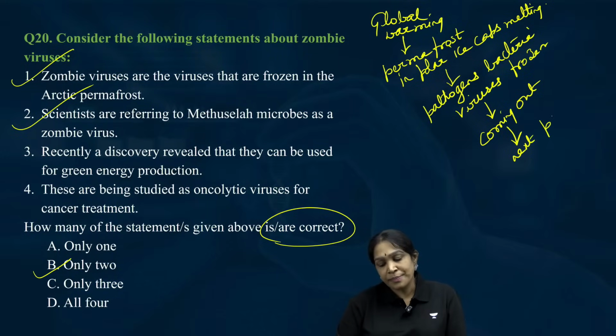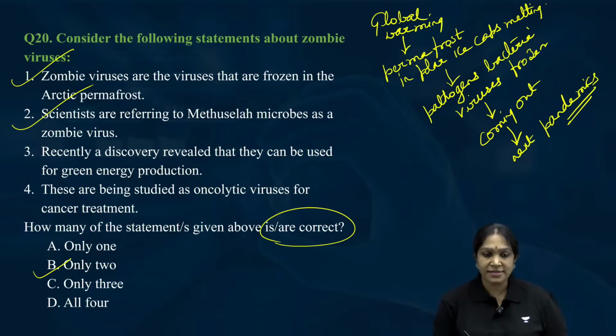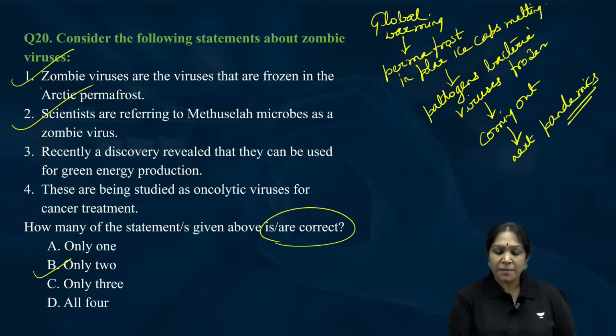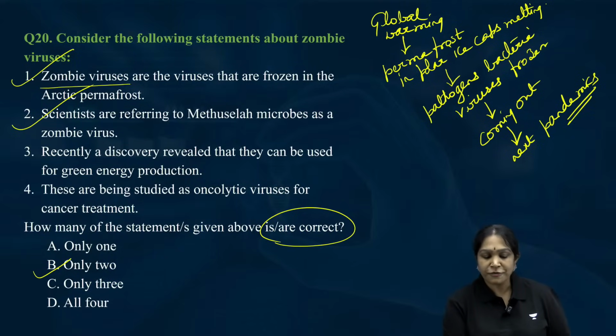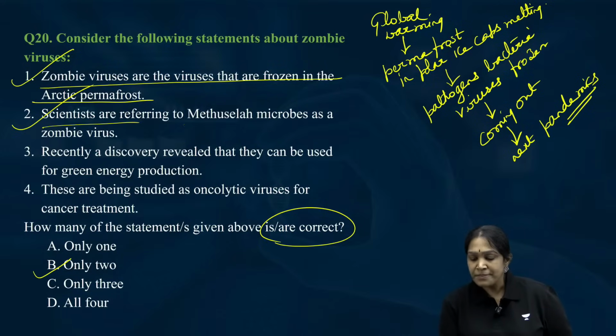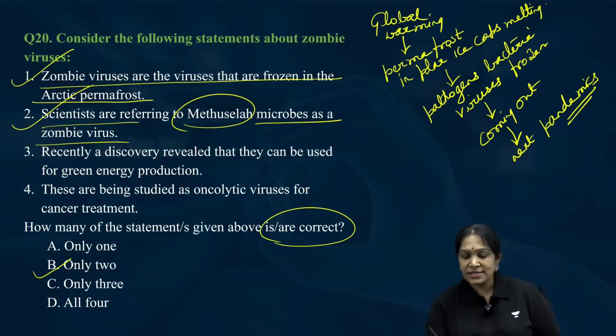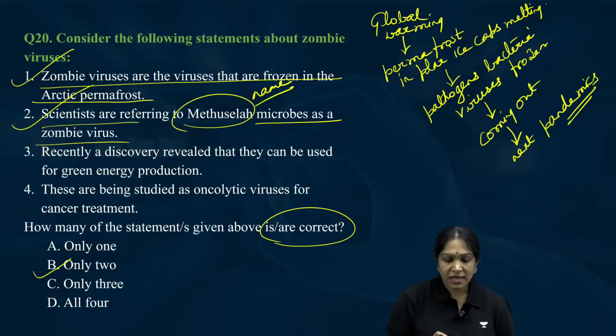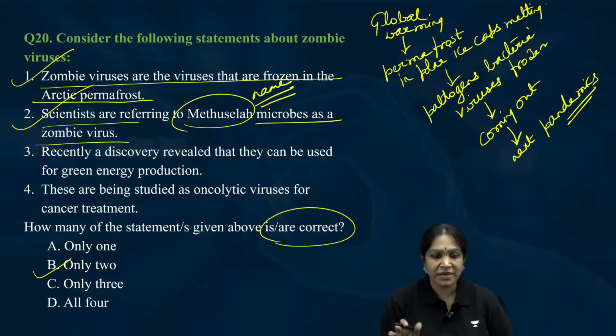Did you understand the problem here? Therefore, they are called zombie viruses. Zombie viruses are the viruses that are frozen in the Arctic permafrost. Yes, true. Scientists are referring to Methuselah microbes as zombie virus. True. This is the name of it. Nothing to explain, name of it. Methuselah is one such zombie virus.